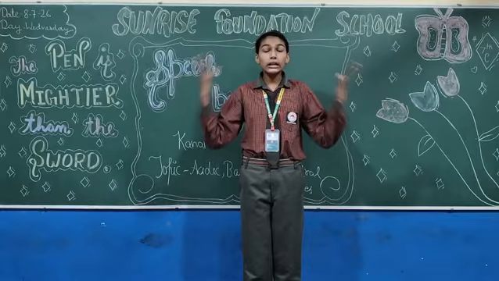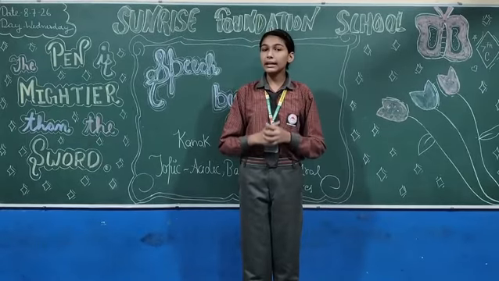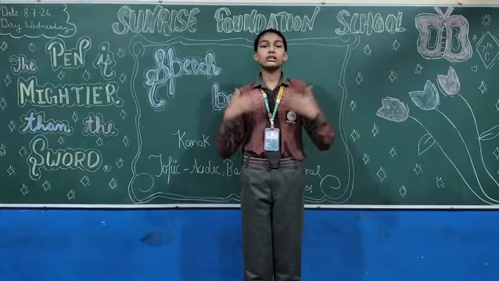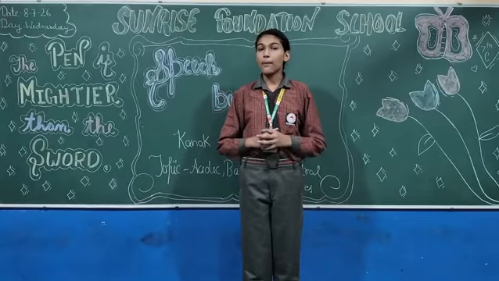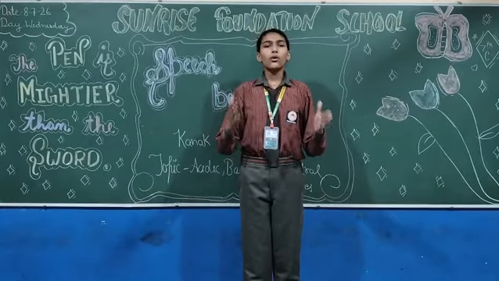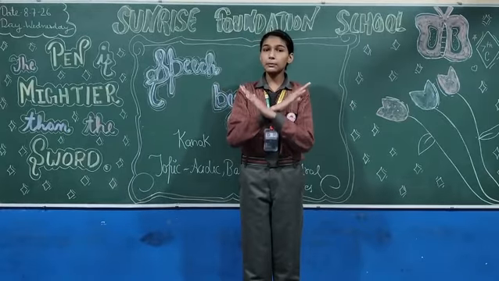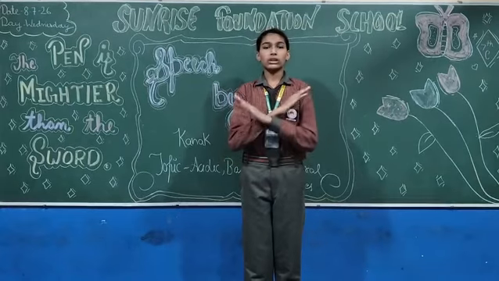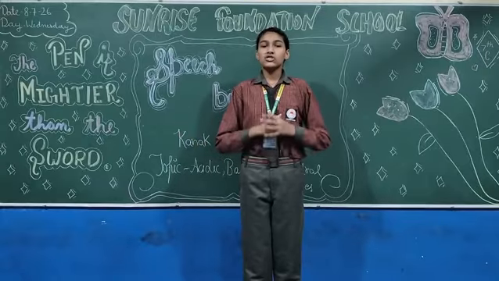Now I will tell you what all acids have in common. All acids generally contain hydrogen and give H+ ions when dissolved in water. But not all hydrogen-containing compounds are acids. For example, glucose. Glucose contains hydrogen but it doesn't produce H+ ions when dissolved in water, so it is not an acid. Moving on to our next topic, which is bases.